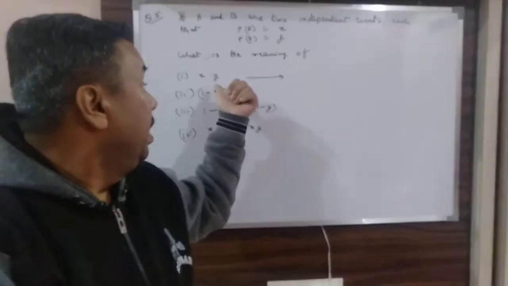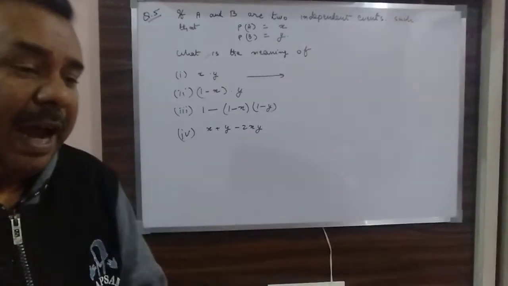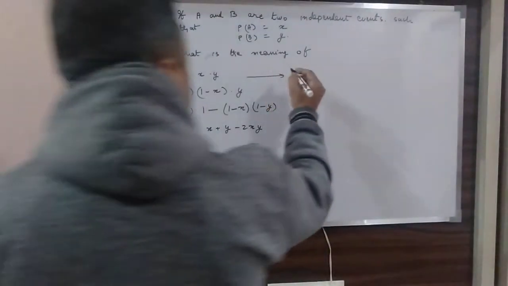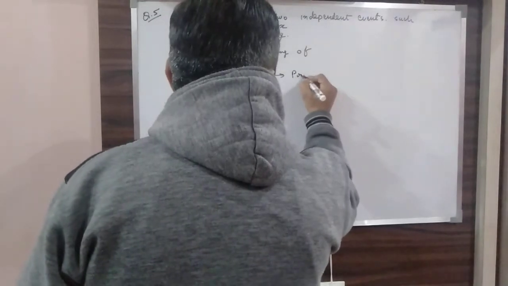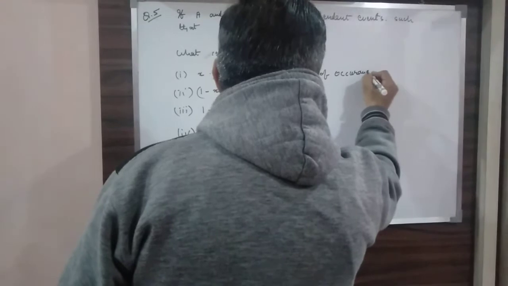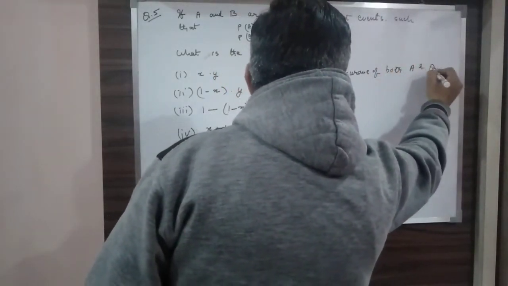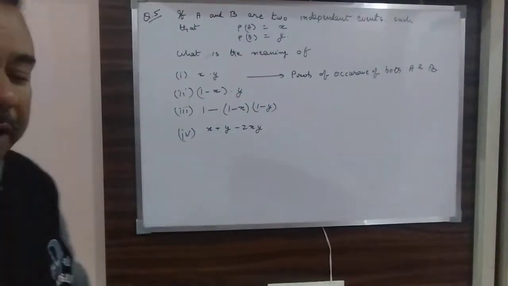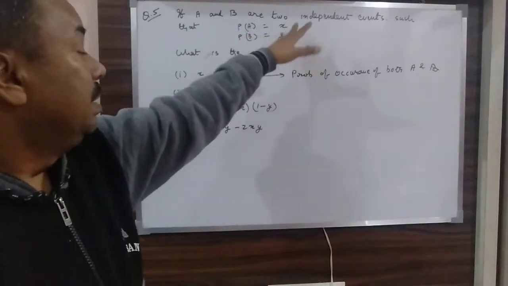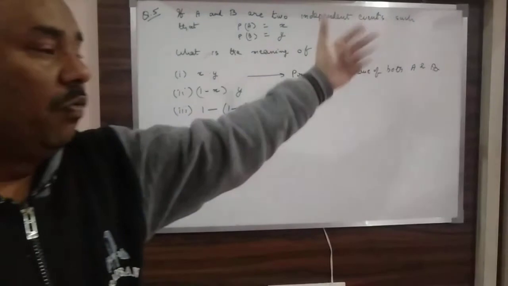So if the probability is multiplied, that means both A and B are occurring. This is the probability of occurrence of both A and B. There are two events, A and B, both are occurring. Then the final probability will be just X multiplied by Y.